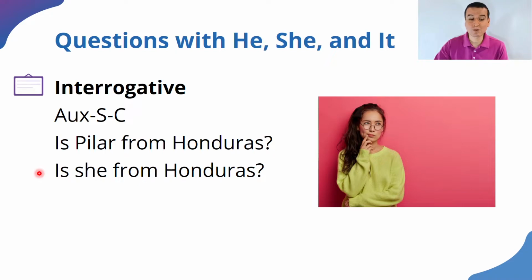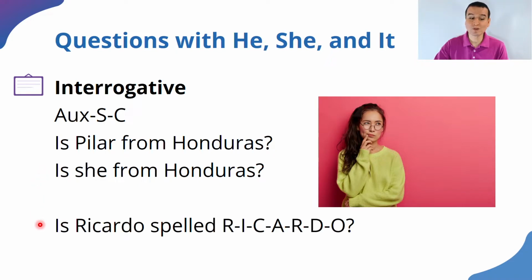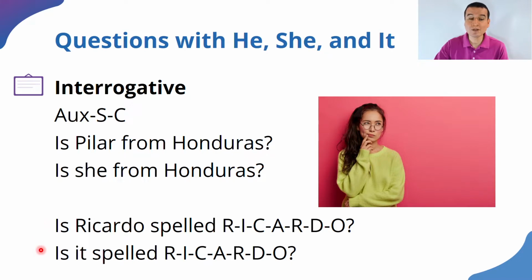If we had, for example, is Ricardo spelled R-I-C-A-R-D-O, or is it spelled R-I-C-A-R-D-O? What we have here is Ricardo, which is a name. It is replaced with it because it is a concept. Yeah? So is Ricardo spelled that way? Is it spelled that way? So what is important here is that you remember that the auxiliary is before the subject.